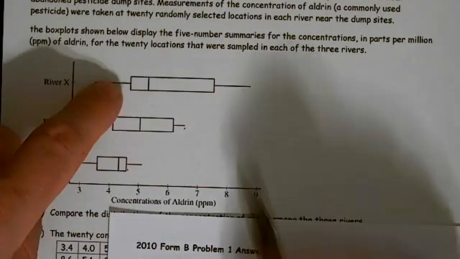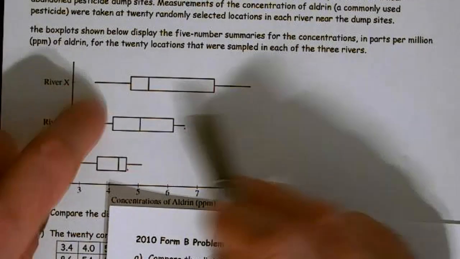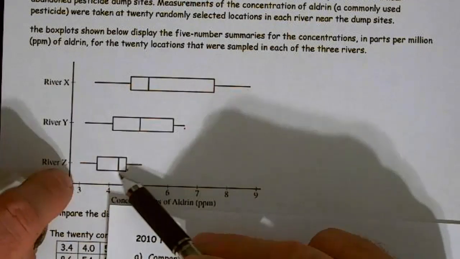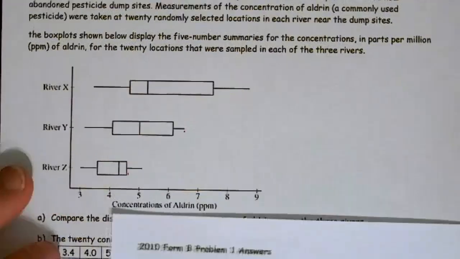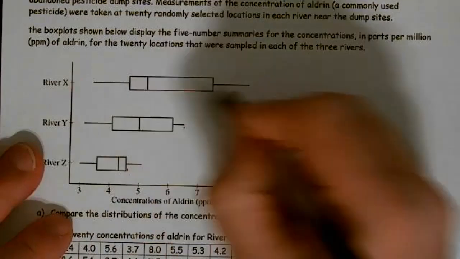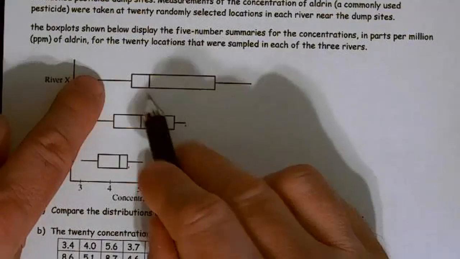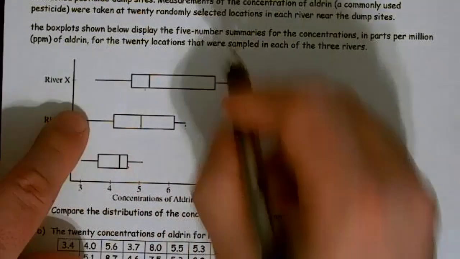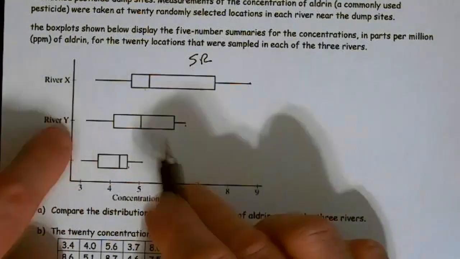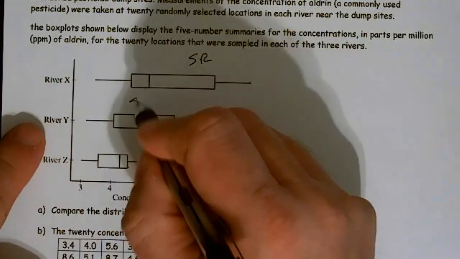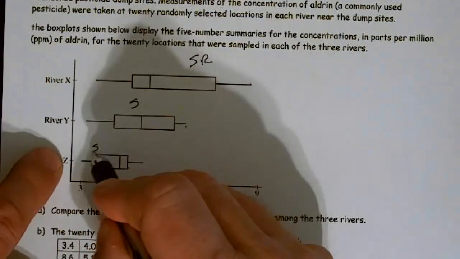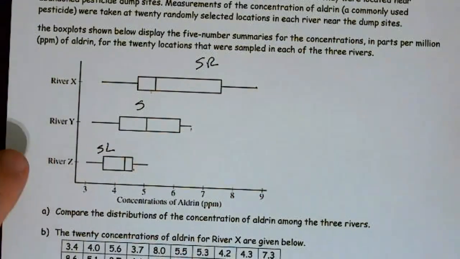And once again, we go, oh, yeah, that definitely has the largest spread. It also has the largest median. That median's in the middle, second amount of spread. This median is the lowest and the least amount of spread. So basically, I made sure I talked about all of those. This appears to be skewed, stretched. This is 50%. That looks like it's stretched to the right. So this was skewed right. This is about 50%, so half and half. So this is about symmetric. And this one looks like it's been stretched to the left, so skewed left. And that's what I said.